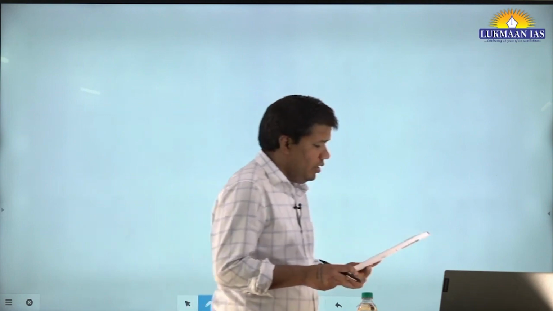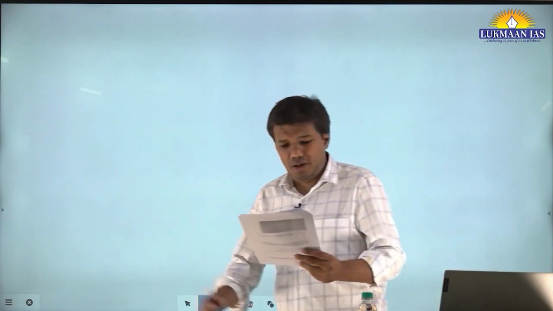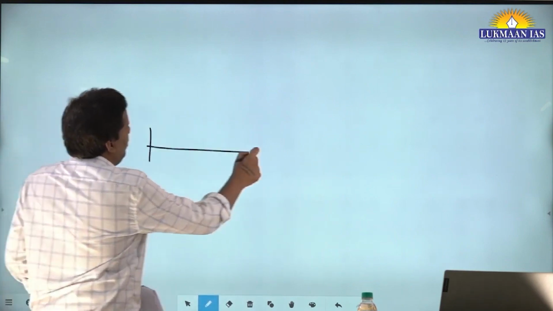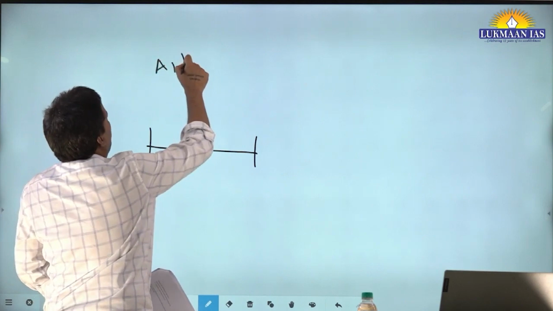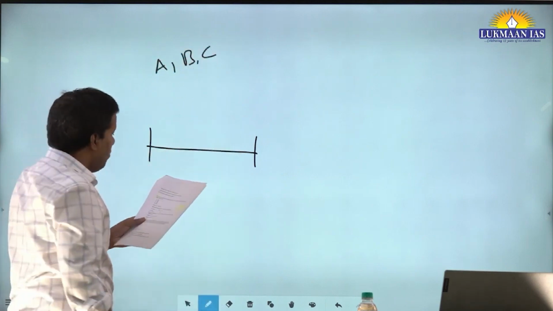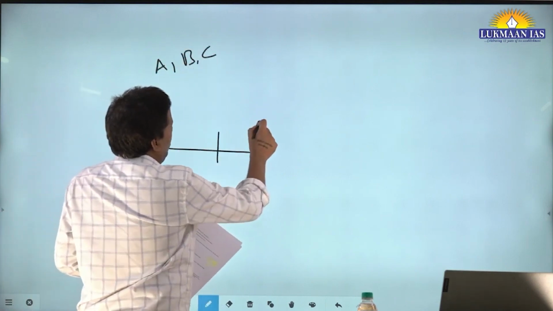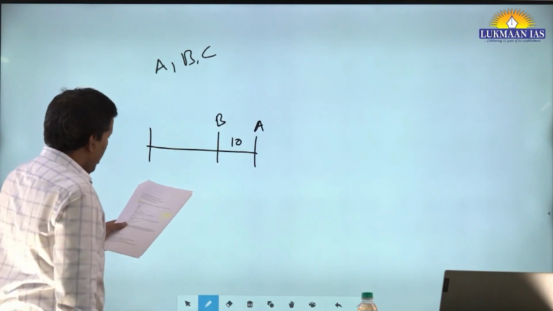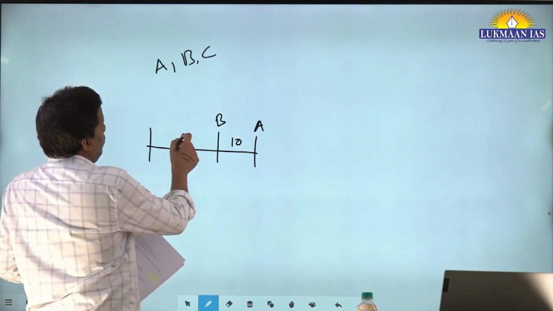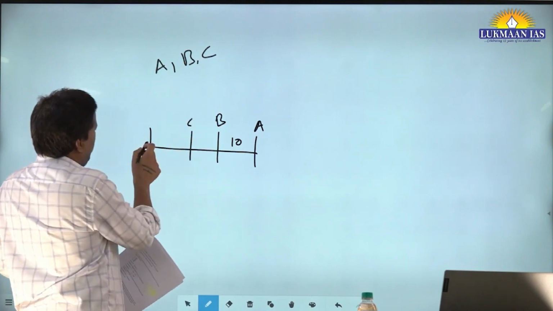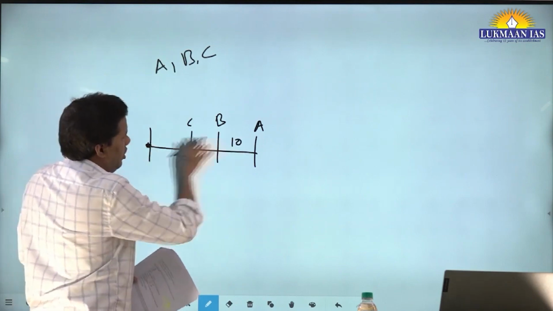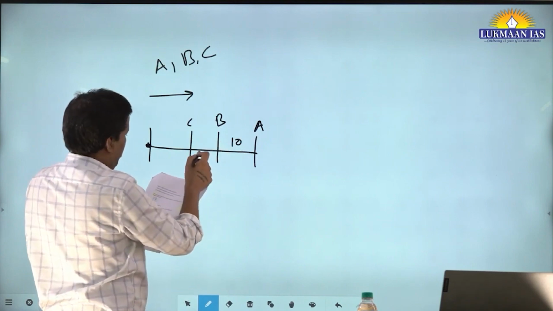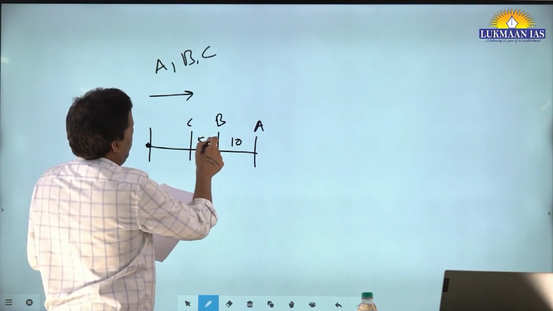Question number 1. It says, in a race, A, B, C, 3 people are there. A beats B by 10 meters. So let's say A is there, B was here, then it beats by 10 meters, and C by 69 meters. So C is here only. All 3 of them started from here, running in this direction. A reached here, B was only here, and A defeated C by 69 meters. That is, this is 59.